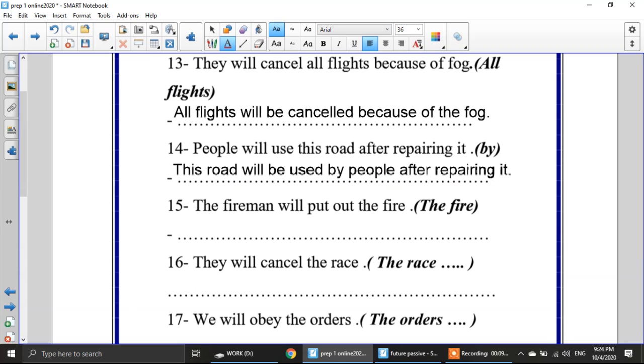I will start with the object, this road. I will put will plus be plus the past participle of the verb. I have here used. It will be used by whom? By people after repairing it.